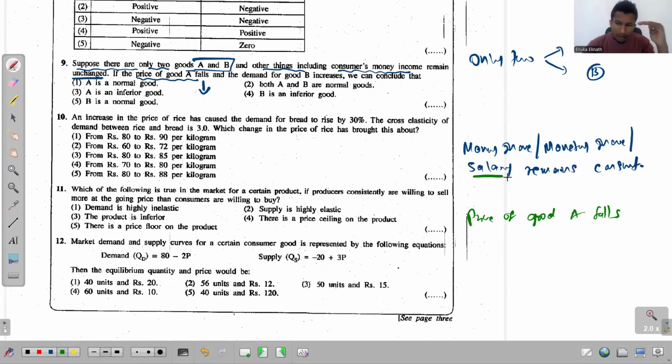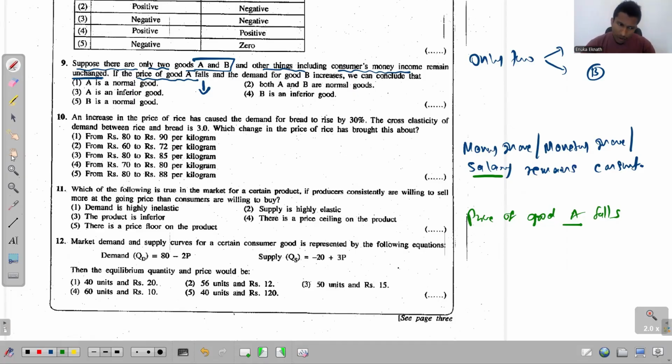The salary remains the same, but the price of good A decreases, so the quantities, the amount of goods that you can purchase, increases. Right? In technical terms, your real salary or the real income, the purchasing power, increases.